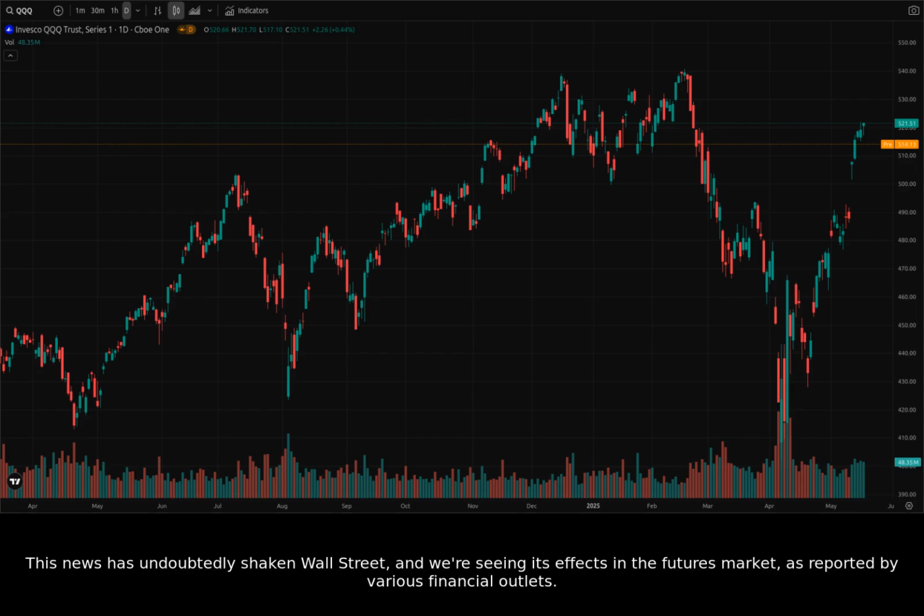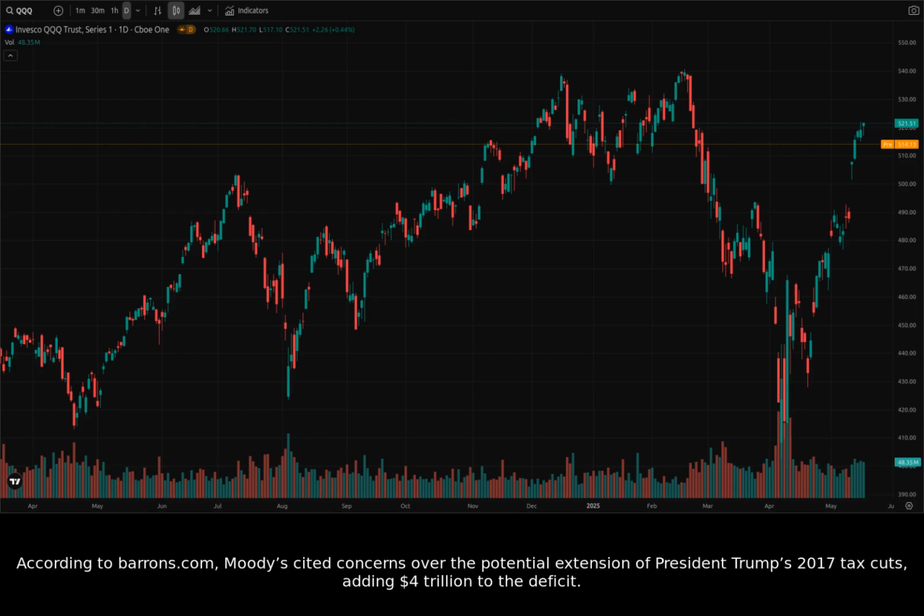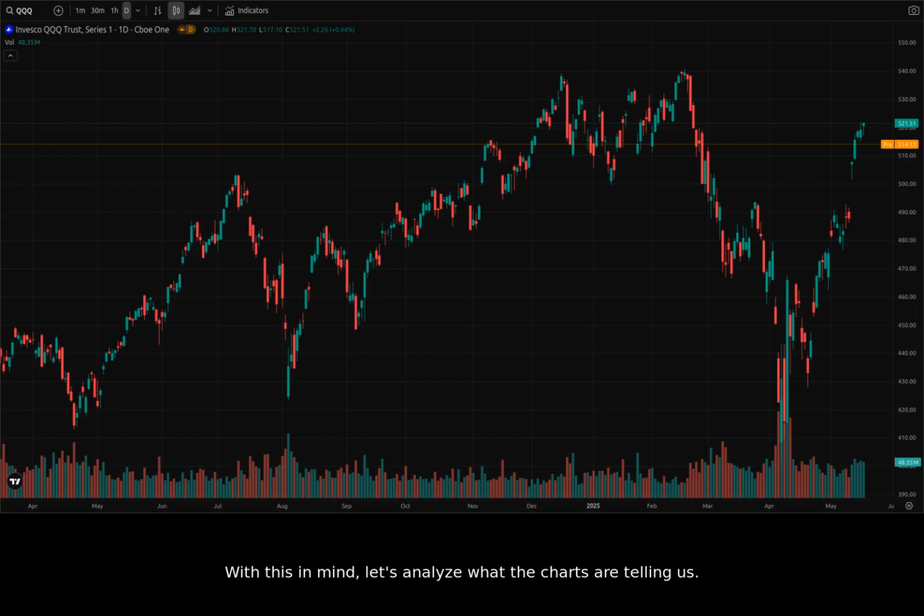This news has undoubtedly shaken Wall Street, and we're seeing its effects in the futures market, as reported by various financial outlets. Dow Jones Industrial Average futures are down, and Nasdaq 100 futures are also dropping. According to Barron's.com, Moody's cited concerns over the potential extension of President Trump's 2017 tax cuts, adding $4 trillion to the deficit. With this in mind, let's analyze what the charts are telling us.